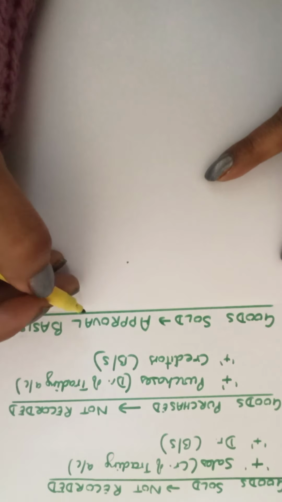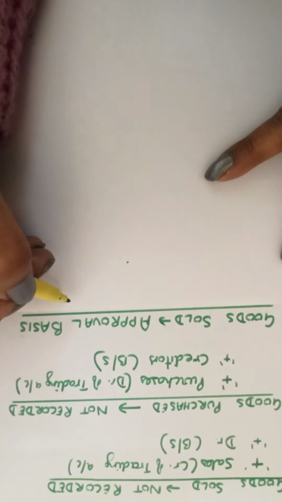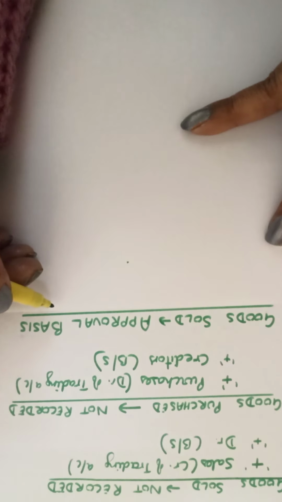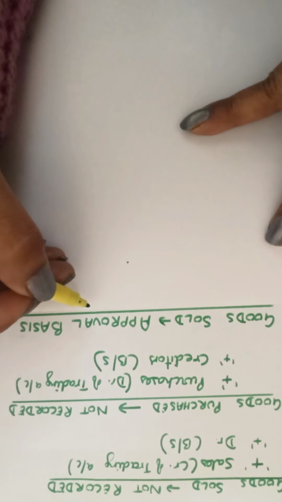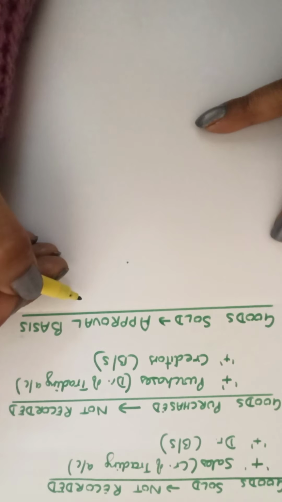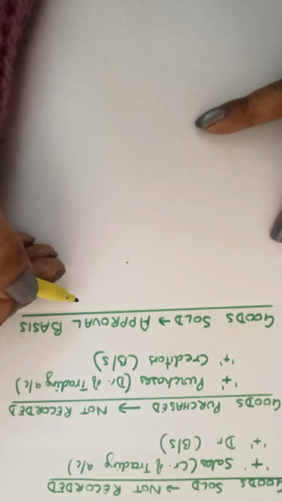The salesperson will say, all right, don't worry, I will record it when you get it back. All right, that's a bar of chocolate, recorded at the time when it is received back. I can do that. But when the transaction relates to goods, that means lakhs of rupees, we cannot ignore it till the cash is received or the approval is received.